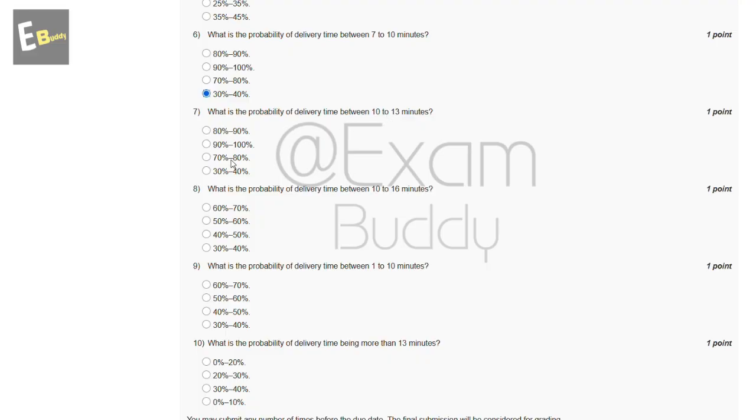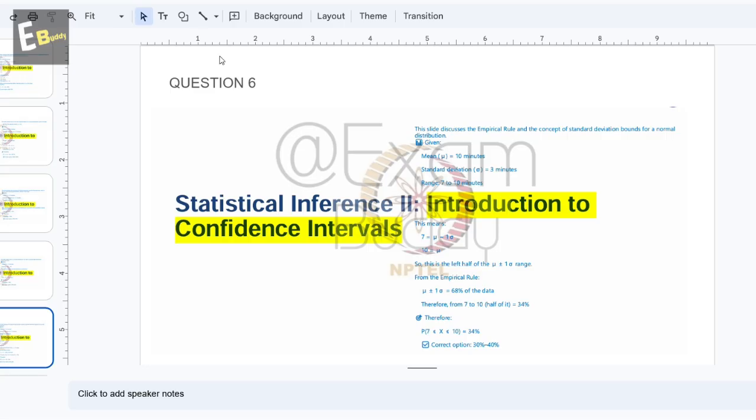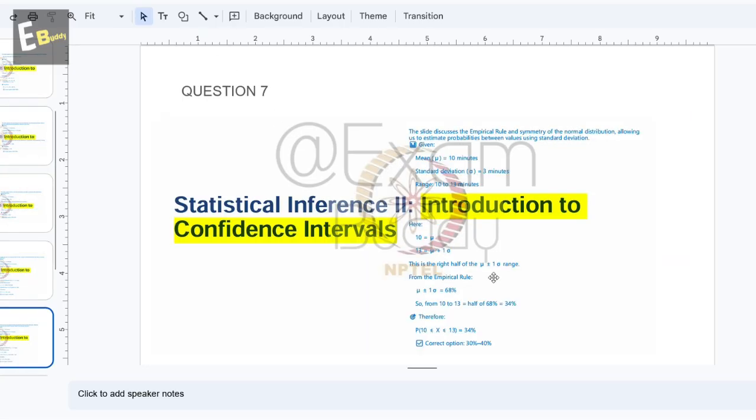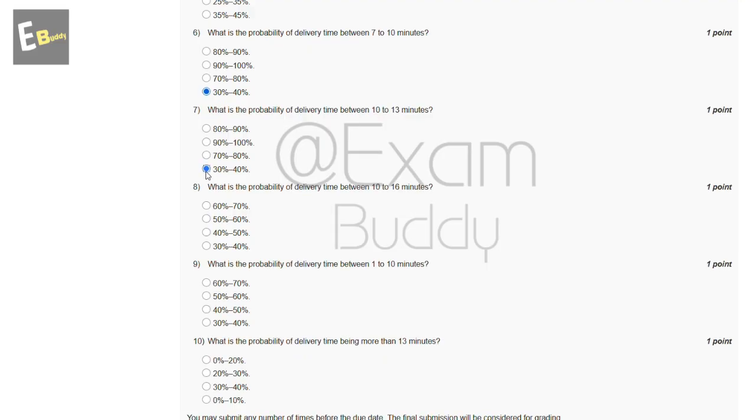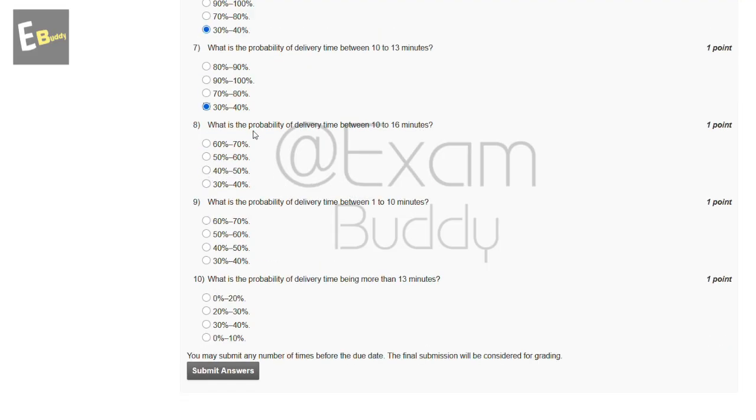So these are the options, and now let's check the answer of the seventh question. So question 7, these are the calculation and the answer of question 7 is 30 to 40%. So the answer of the seventh question is 30 to 40%, option D. Now the eighth question is, what is the probability of delivery time between 10 to 16 minutes?